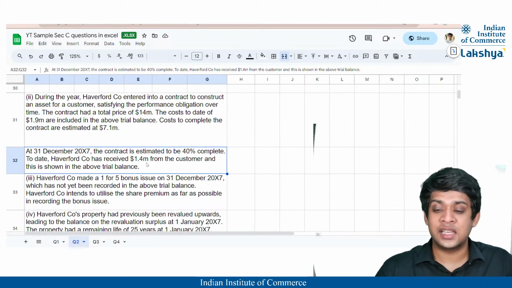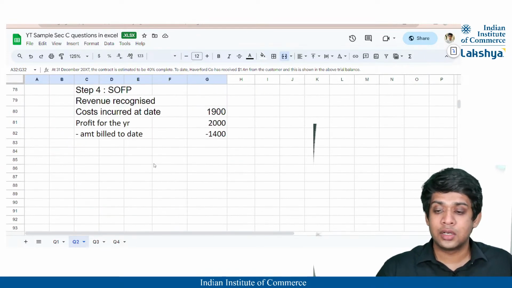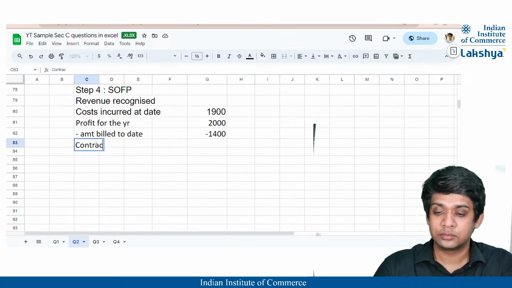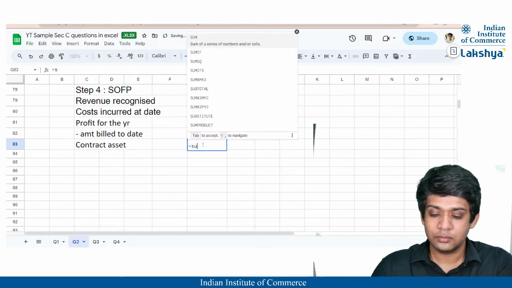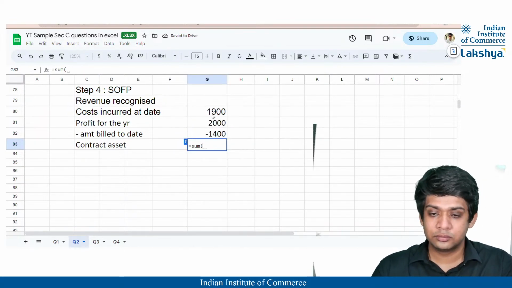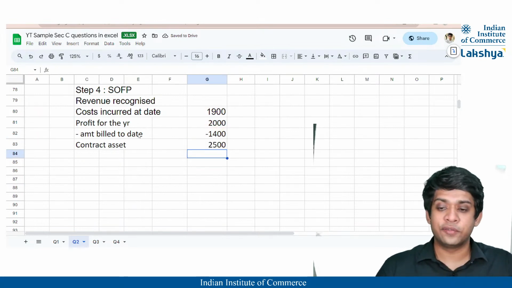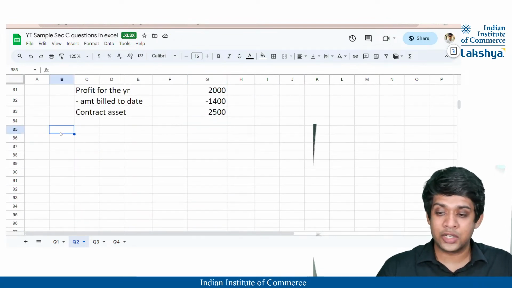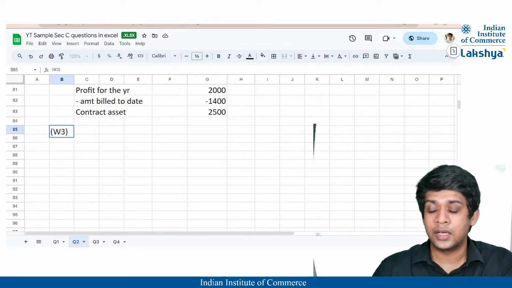You can see here it is received as $1.4 million. So it is going to be 1400, correct? So our contract asset is nothing but 2500, right? So we are also done with the working note to revenue calculation. Now heading on to the next working note probably, right?